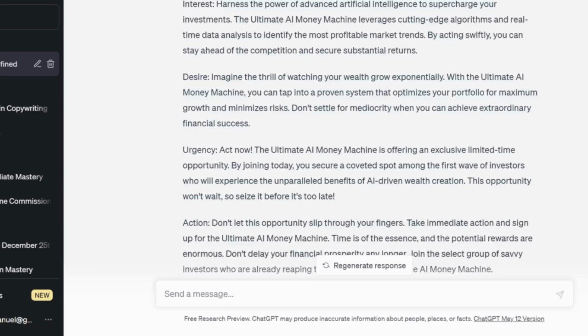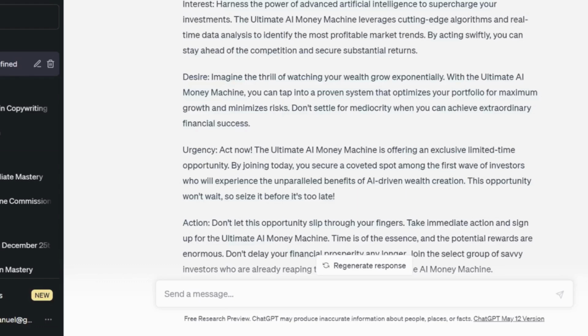Or look at the urgency here. It said, act now. That "act now" is already urgency, telling them they should not miss this product. It said, by joining today, you secure a coveted spot among the first wave of investors who will experience the unparalleled benefits of AI-driven wealth creation.